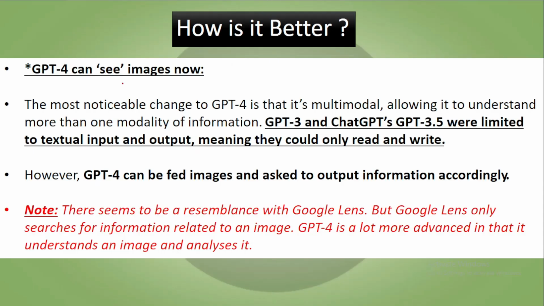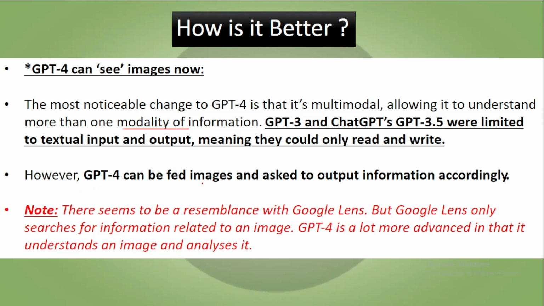How is it better? So GPT-4 can now see images. How? The most noticeable change with GPT-4 is that it's multimodal, allowing it to understand more than one modality of information. GPT-3 and GPT-3.5 are limited to text input and output as well. It means they could only read and write.